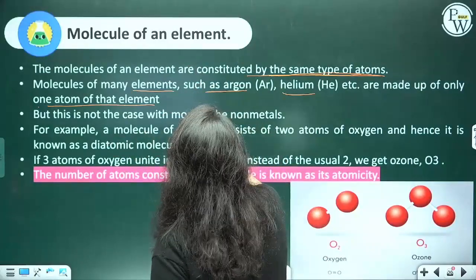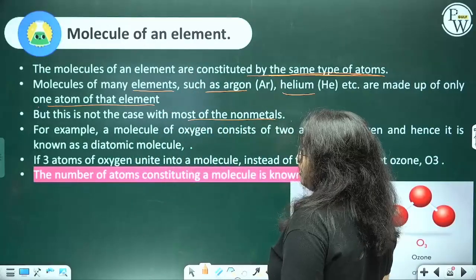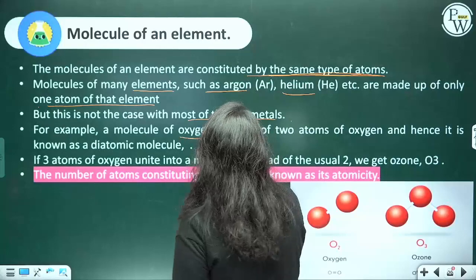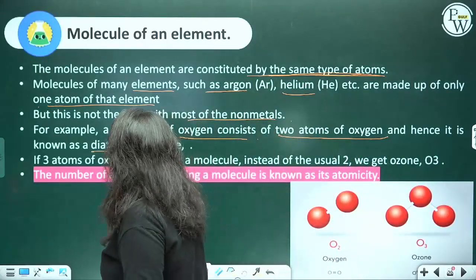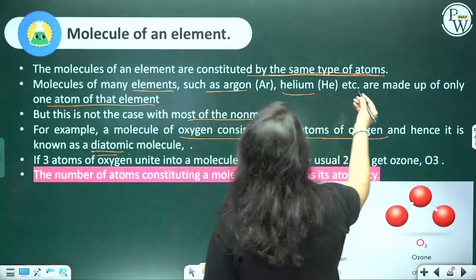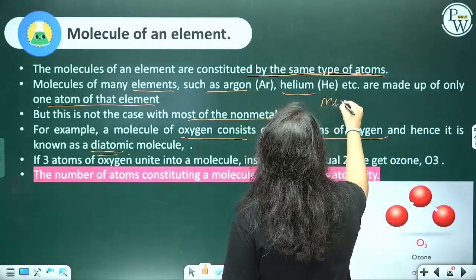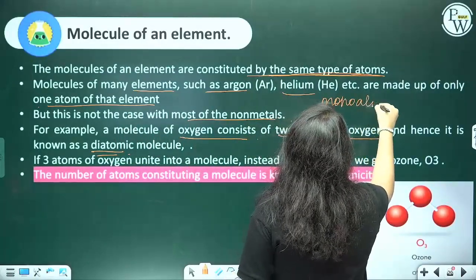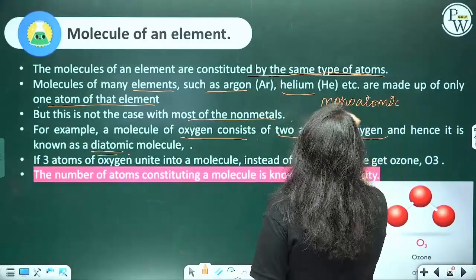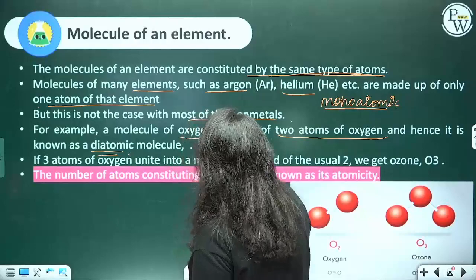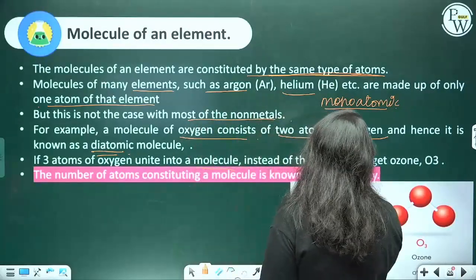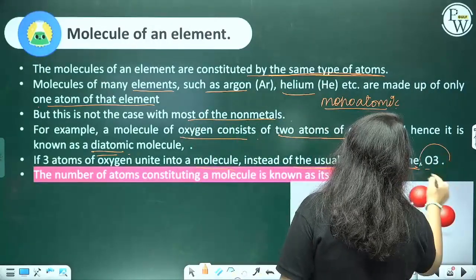But this is not the case with most of the non-metals. For example, a molecule of oxygen consists of two atoms of oxygen. Hence, it is known as diatomic. So, ma'am, if it is having one atom, then it is monoatomic. And if three atoms of oxygen unite into a molecule, instead of usually two, we get ozone, O3.